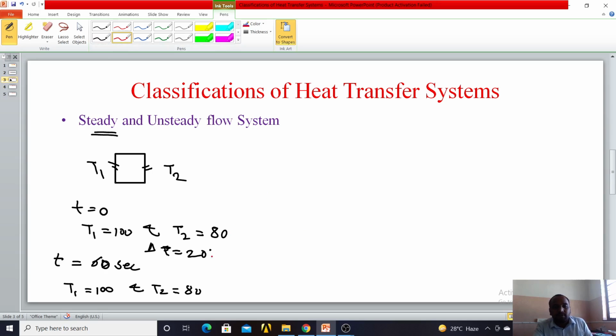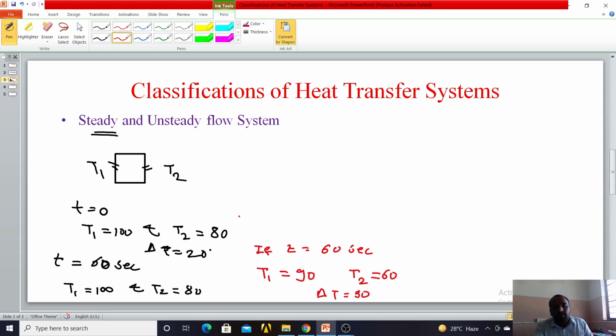Same for unsteady state. If t is equal to 60 seconds and your T1 is any value other than 100, suppose 90, and T2 is any value other than 80, suppose 60, then your delta T is also different.